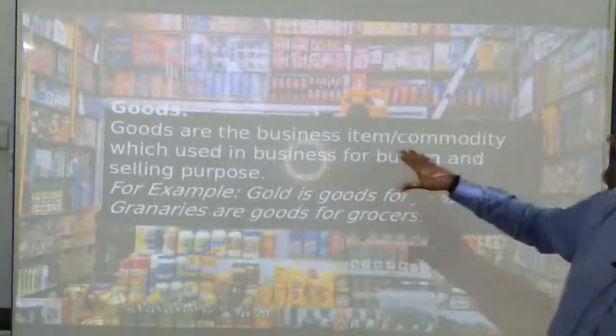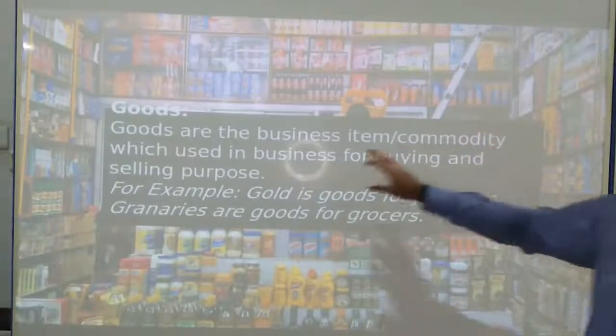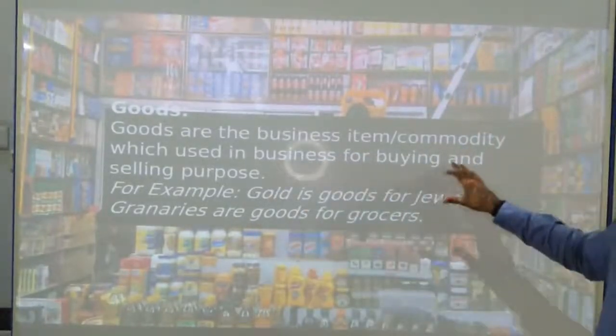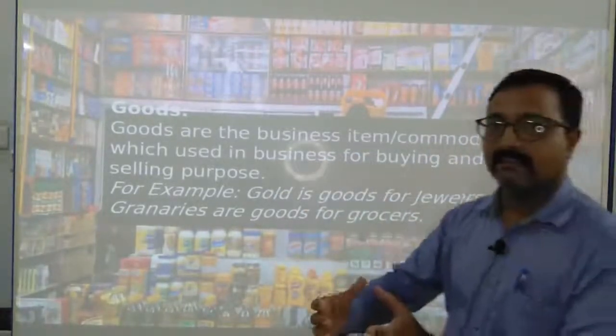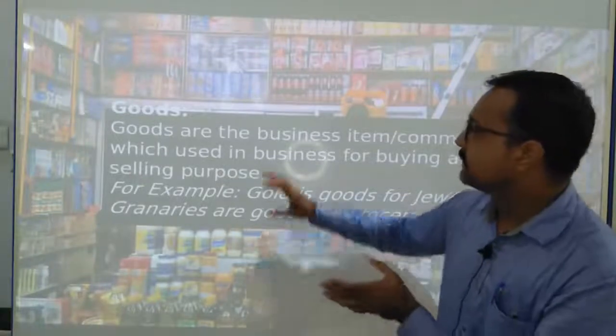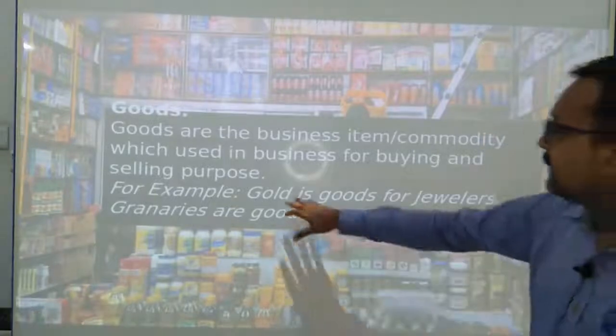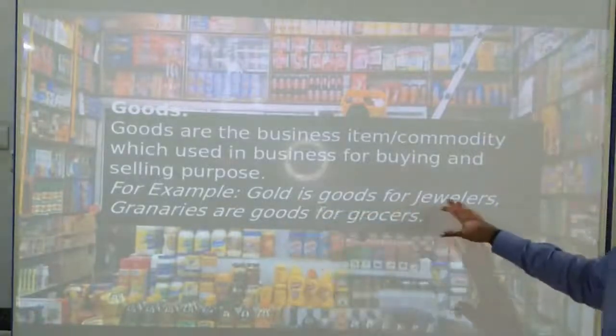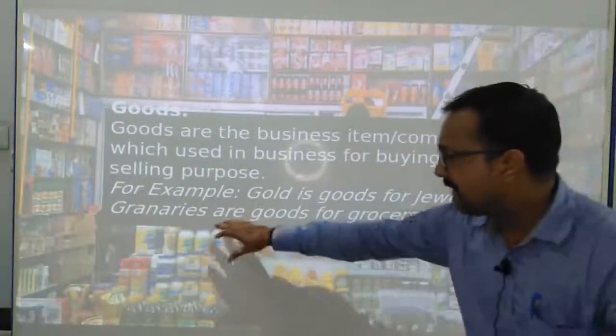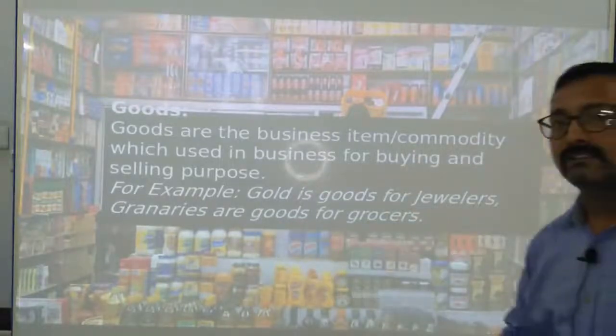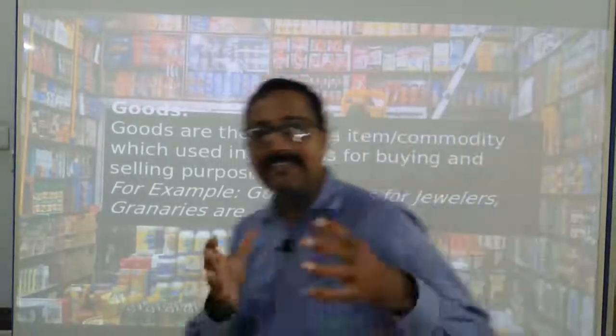Goods are the business items, commodities used in the business for buying and selling. So the owner of the provisional store will deal in all these items. Just like gold is the goods for jewelers, or grain is the goods for grocers.